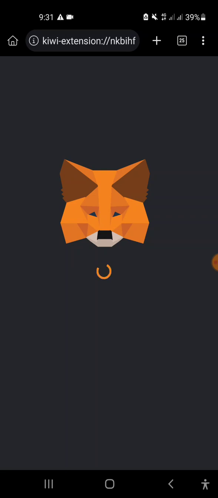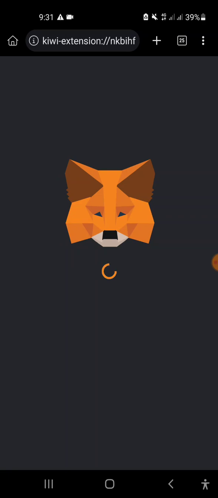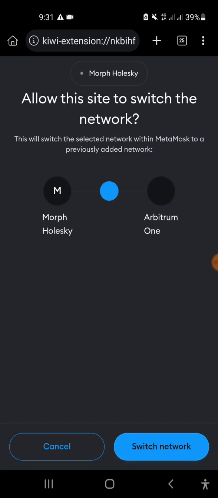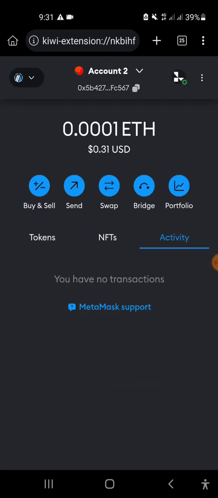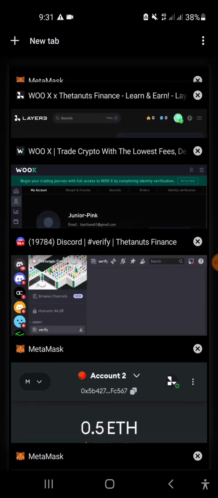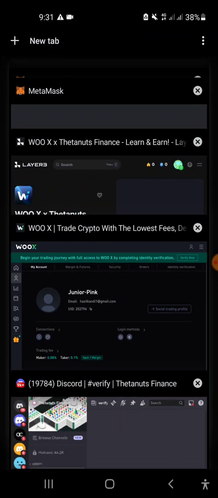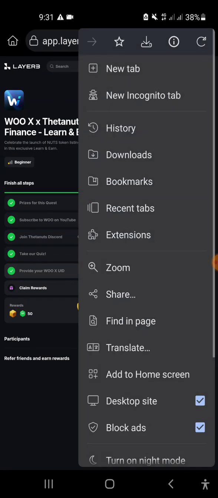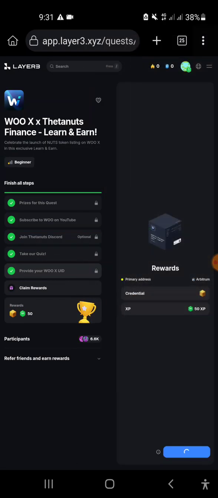You don't need so much, a little bit of money. Click on this approve button, click switch, and come back inside here. Then mint, and check your MetaMask here.